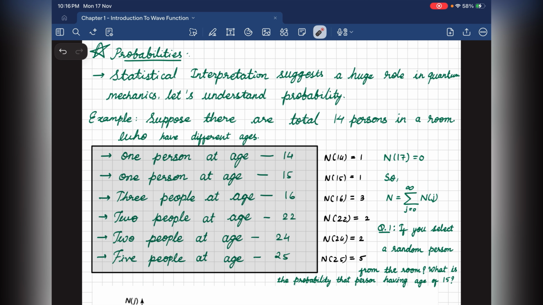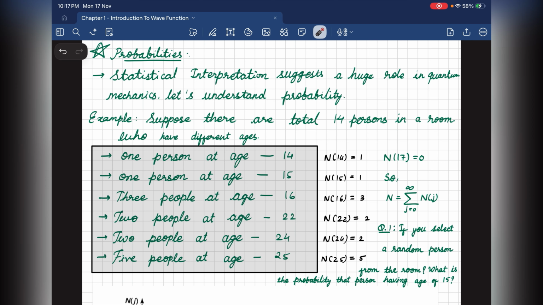Today we are entering one of the most beautiful bridges in all of quantum mechanics, the bridge between probability and expectation values. This idea is so central that Griffiths introduced it in chapter 1 itself. But here's the good news, it's actually built on mathematics you already know from high school statistics. So let's start from everyday life and gradually walk into quantum mechanics.